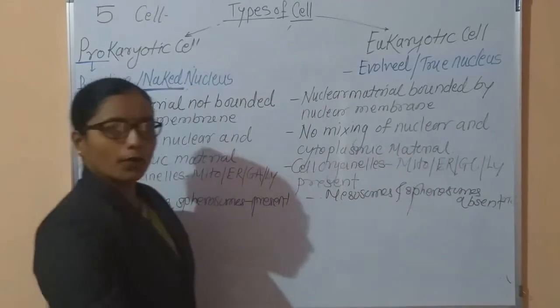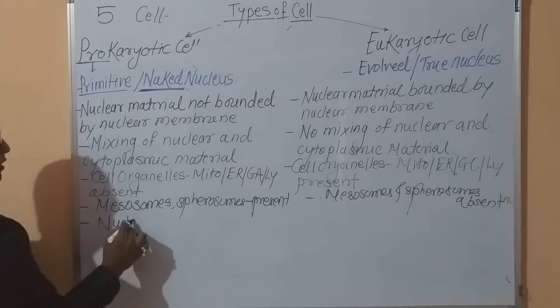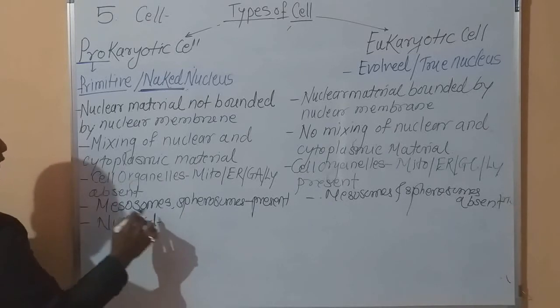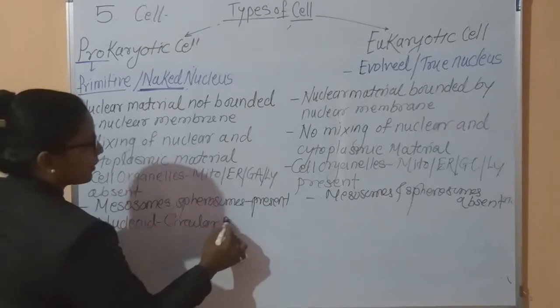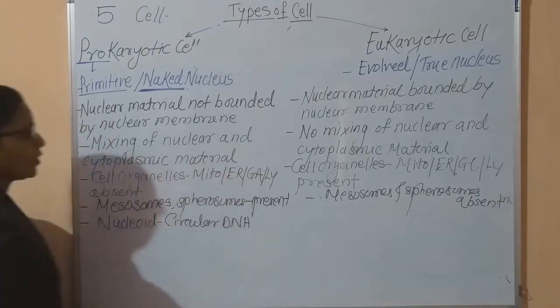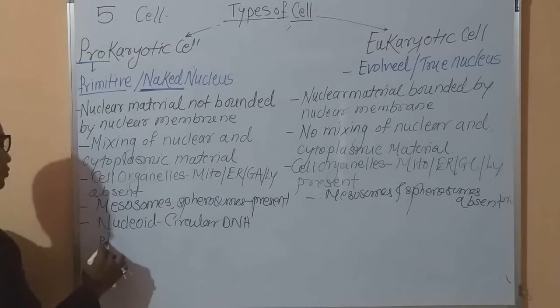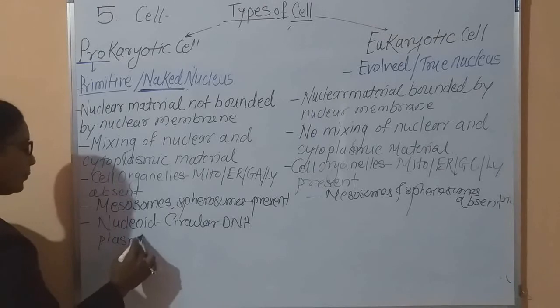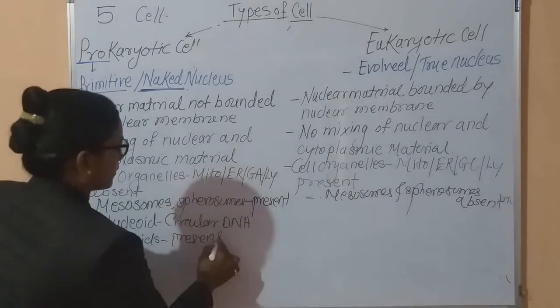Now in case of the nucleus and genetic material, in prokaryotes this nucleus is called a nucleoid and it consists of circular DNA. Which type of DNA is present? Circular. And the additional extra chromosomal material is plasmids. These plasmids are present.